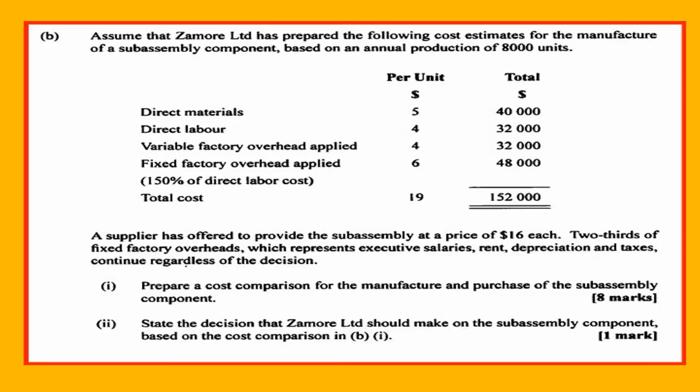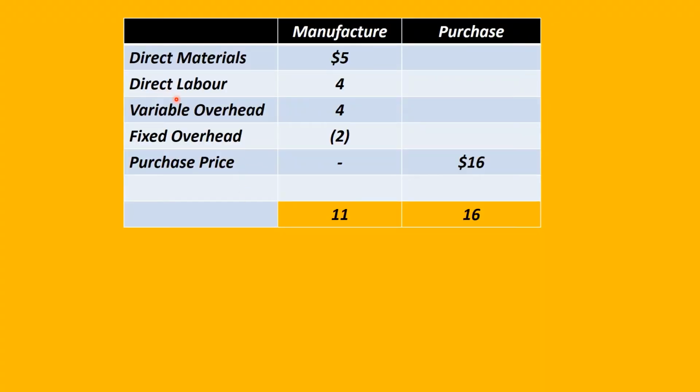So the relevant costs would be direct materials, direct labor, and variable overhead. Out of the fixed overhead, the $2, or one third of it, is going to be a cost saving if we decide to manufacture, and we will take off 2 because these are avoidable costs.